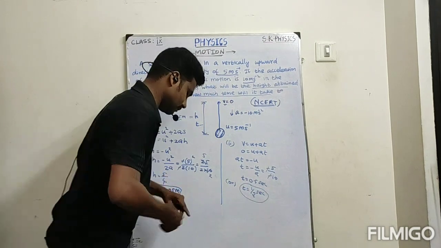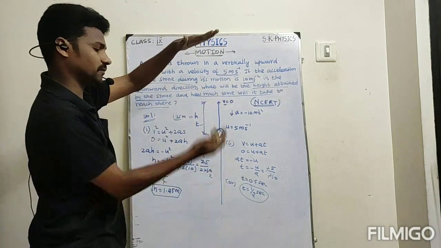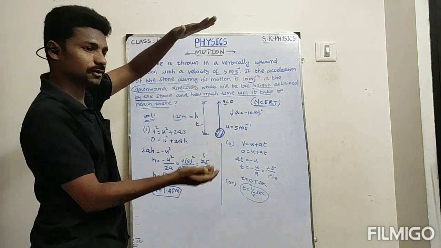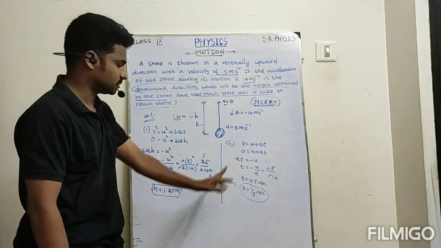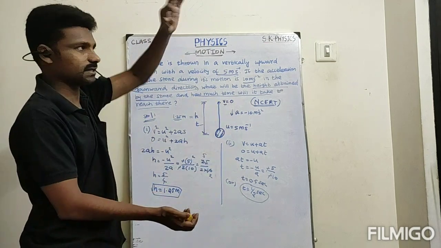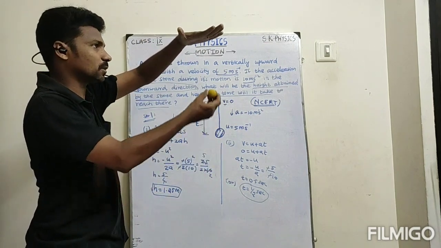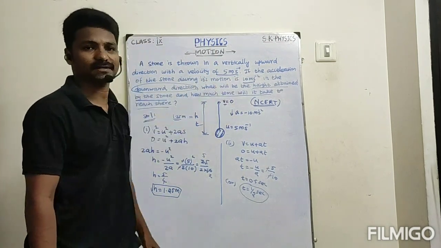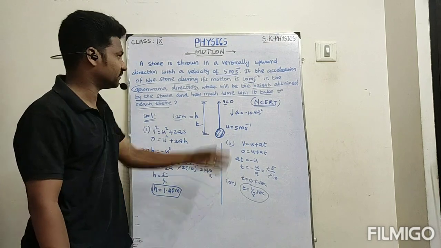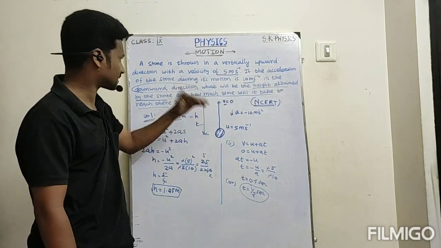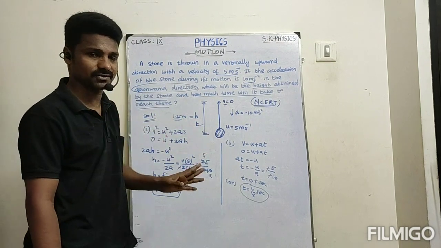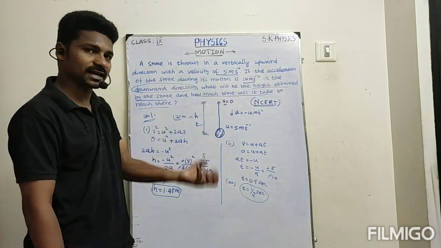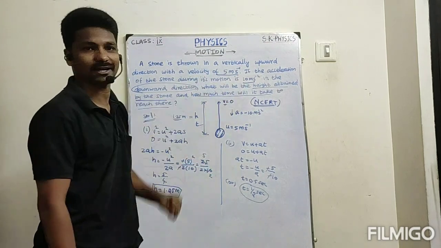So if you observe, if you throw the ball in the upward direction with 5 meter per second velocity, in half a second the ball will reach 1.25 meter height with the downward acceleration of 10 meter per second square. Even if we didn't say that the downward acceleration is 10 meter per second square, no issue, because normally the acceleration due to gravity acts in the downward direction with the same value.